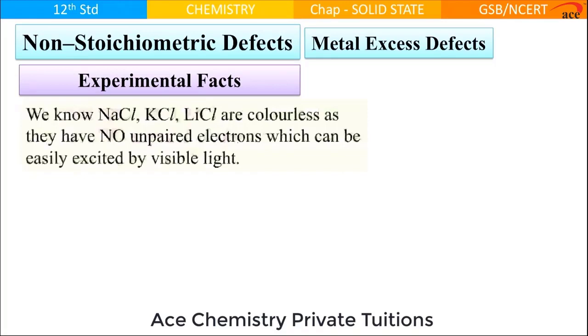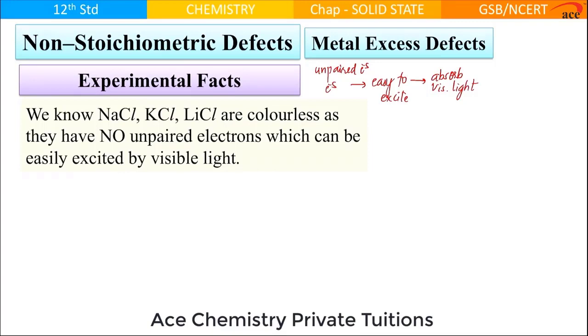Any substance which has unpaired electrons or electrons which are easy to excite absorbs visible light. When they absorb visible light, such species become colored.